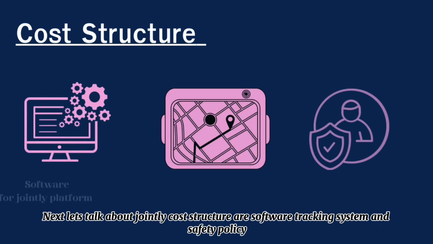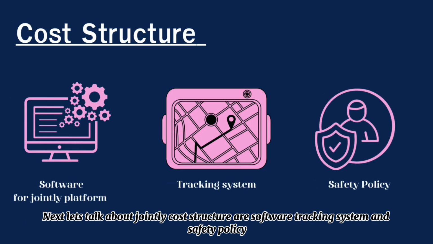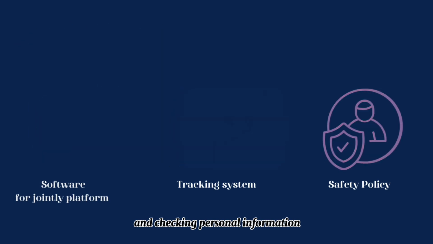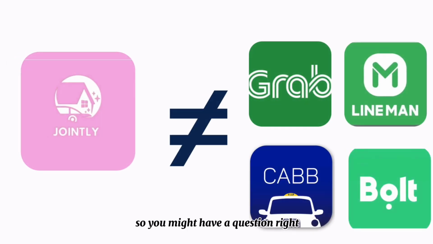Next, let's talk about the Jointly constructor, our software, tracking system, and safety policy. The safety policy includes face verification and checking personal information. So you might have a question, right? How is Jointly different from other apps that are available today?